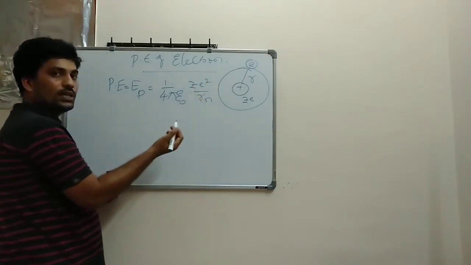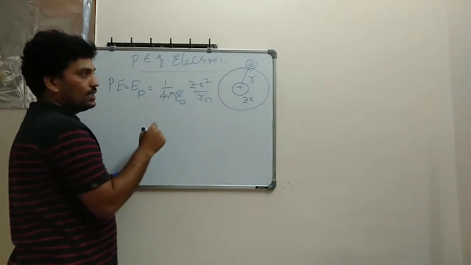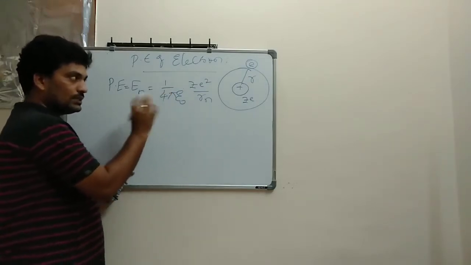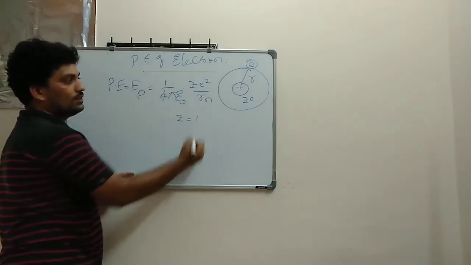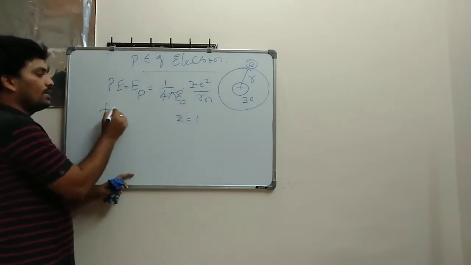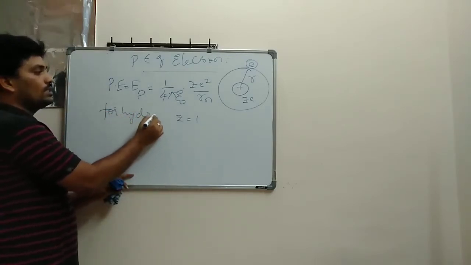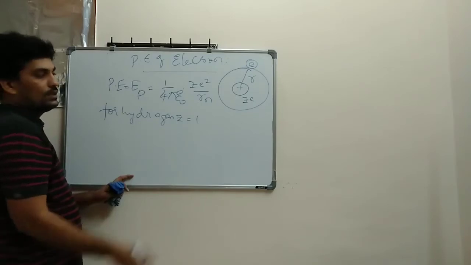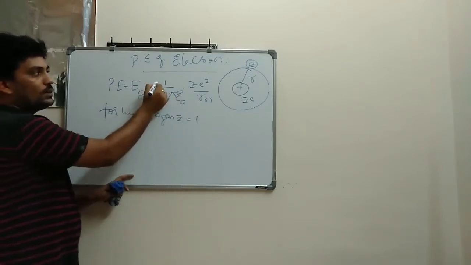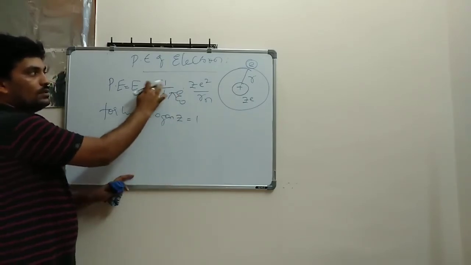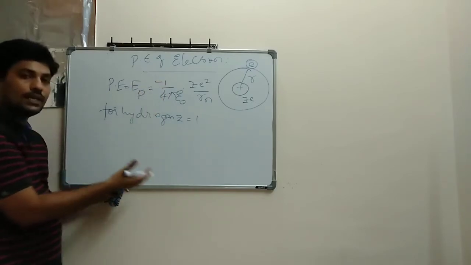So simply I am talking about the hydrogen atom. So you have to write Z value as 1. Z value is 1 for a hydrogen atom. For hydrogen, you know already Z value is 1. So if I substitute that, potential energy is negative. Potential energy is always negative.